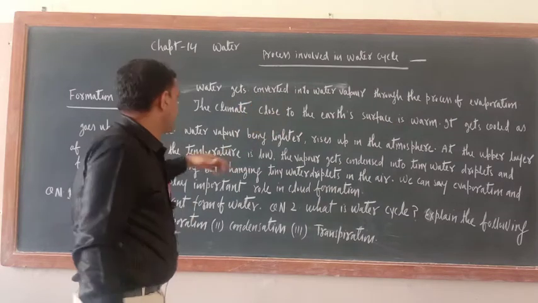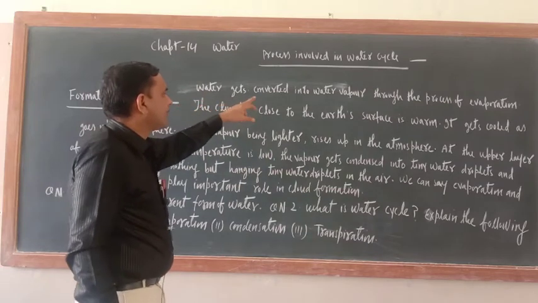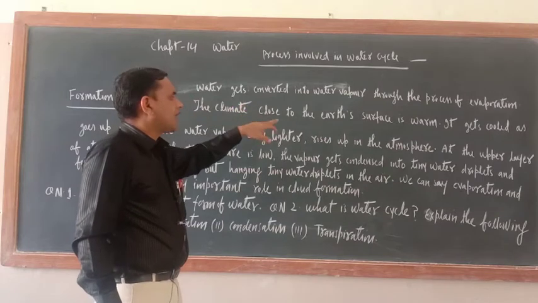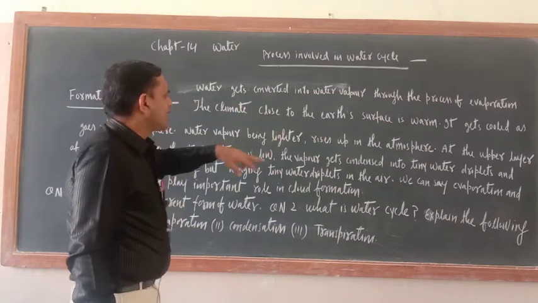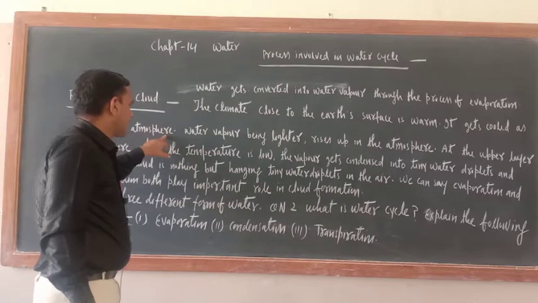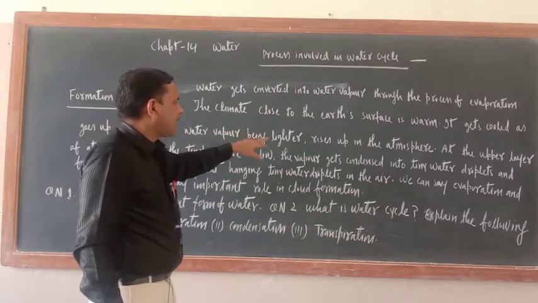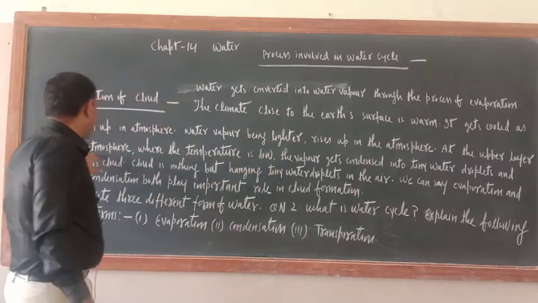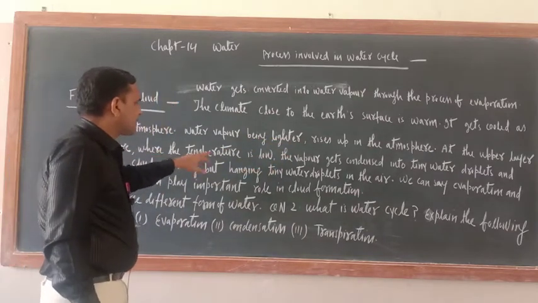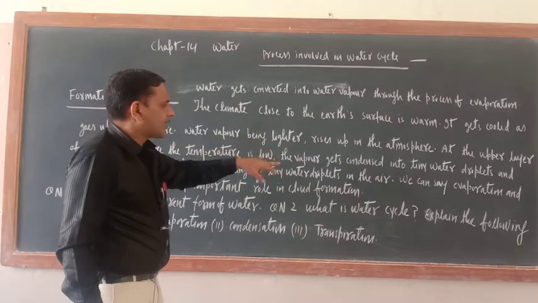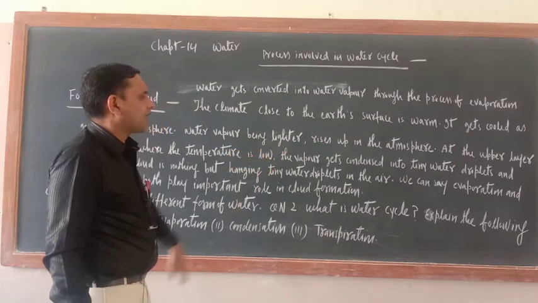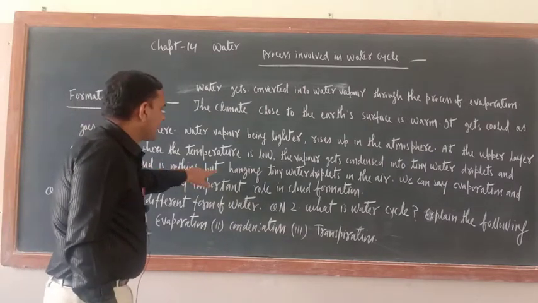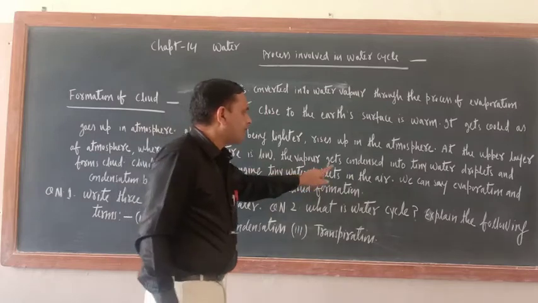Okay, so just see, water gets converted into water vapor through the process of evaporation. The climate close to the earth's surface is warm. It gets cooled as it goes up in the atmosphere. Water vapor being lighter rises up in the atmosphere. At the upper layer of the atmosphere where the temperature is low, the vapor gets condensed into tiny water droplets and forms cloud. So cloud is nothing but hanging tiny water droplets in the air.